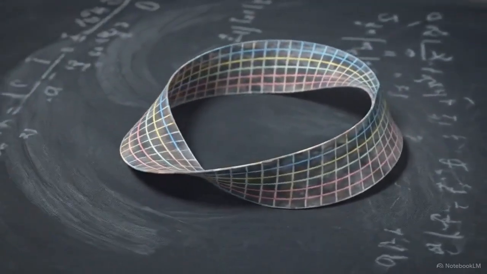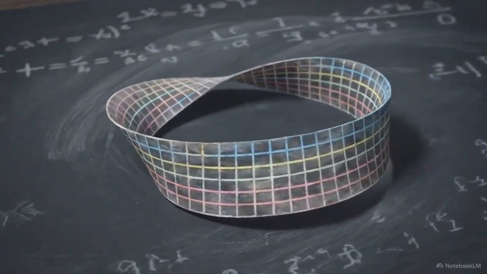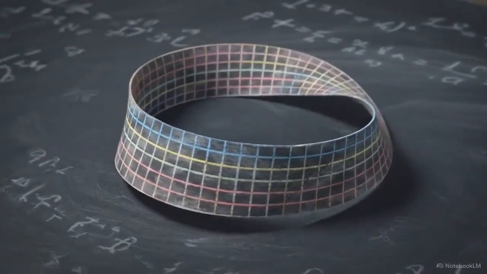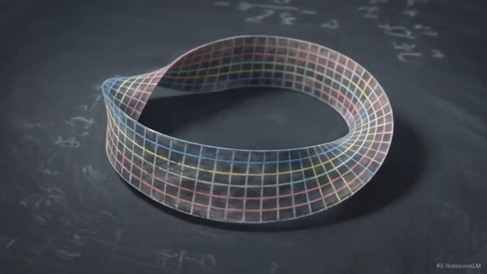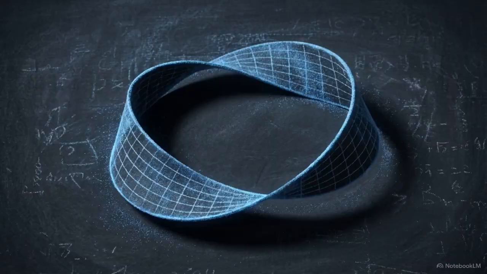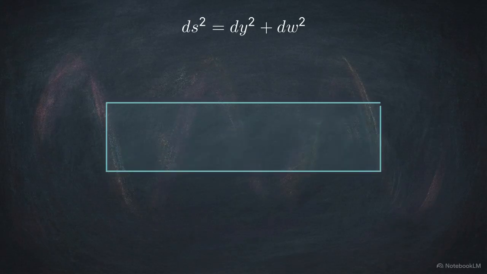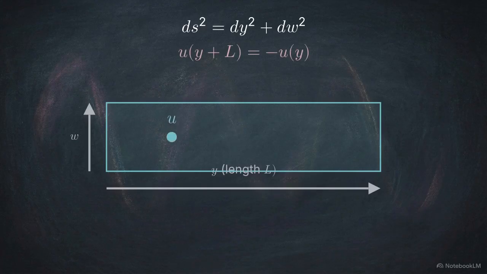We are calculating the exact ground eigenvalue of the twisted Laplace-Beltrami operator on a Möbius band. This involves finding the fundamental frequency of a field defined on a non-orientable surface with a boundary. The baseline for this problem is a flat Euclidean strip with the metric ds squared equals dy squared plus dw squared. To account for the Möbius twist, we impose an anti-periodic boundary condition. A single traversal along the length of the band returns the function to its negative value.